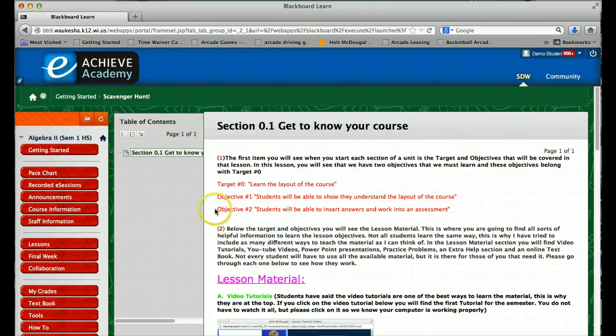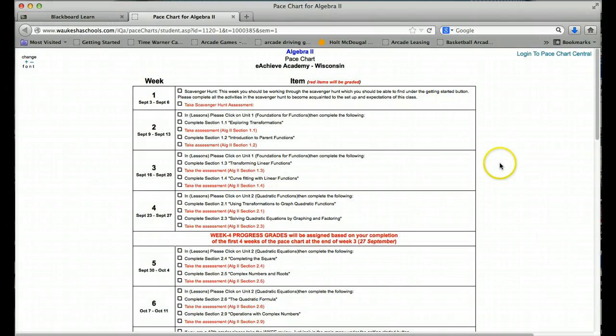The first thing I would do as a student is go to the pace chart. Click on the pace chart and you will see what is due every week during the semester. I would suggest that you print this off, because it's going to tell you week number 1, September 3rd through September 6th, the scavenger hunt. Everything that is in black is what you are supposed to do. Everything that is in red will be put into the grade book as a grade.